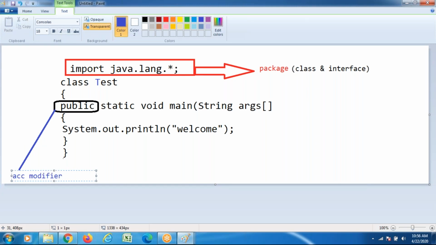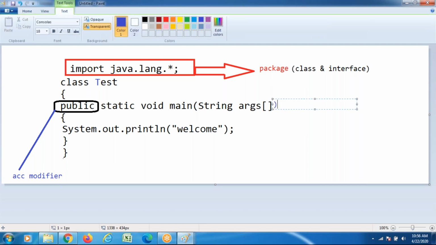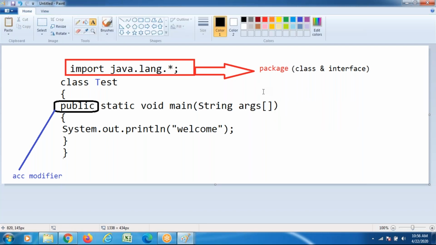It decides which type of accessibility permission is given. When I declare it public, it is full-fledged accessibility permission, anywhere in my entire project. That's why I declare it as public. Public is said to be an access modifier.